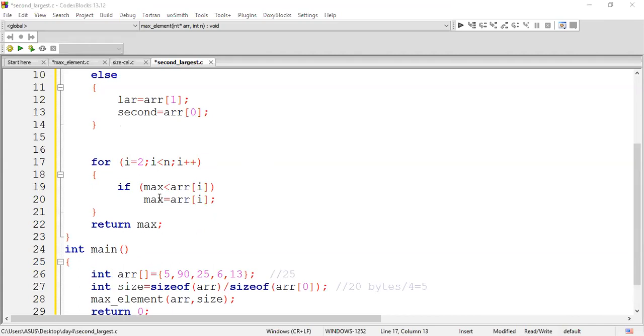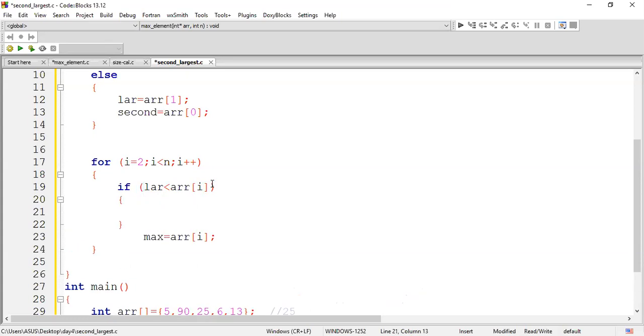Got it? Now we'll have a condition here. I'll take my largest value, because we are going to compare with the largest value. So if the largest value is less than my array of 5, I'm checking this condition. If it is so, I'll do some operation.